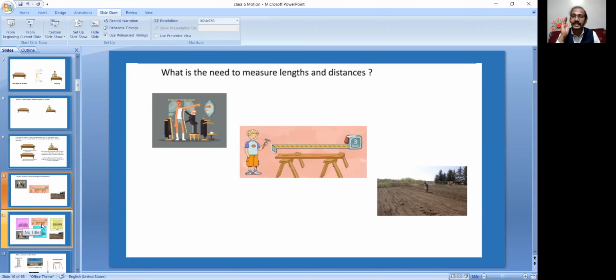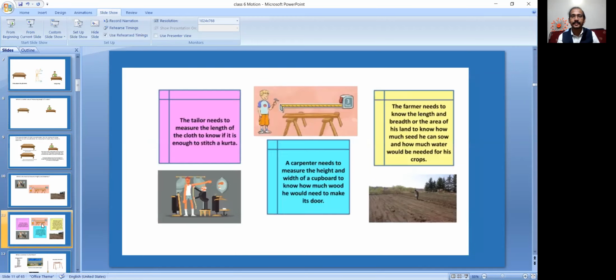Next, what is the need to measure lengths and distances? We need to measure the length of cloth exactly to know if it is enough to stitch a kurta. A carpenter needs to measure the height and width of the cupboard to know how much wood he would need to make a door.